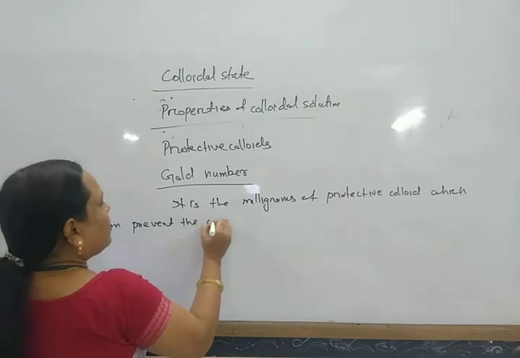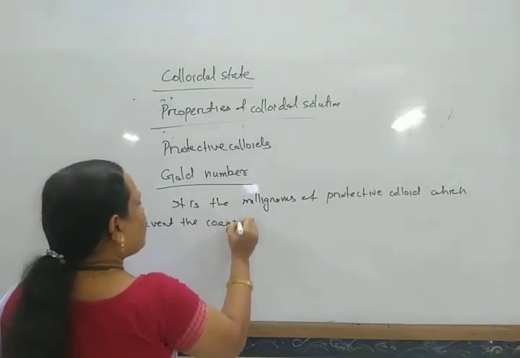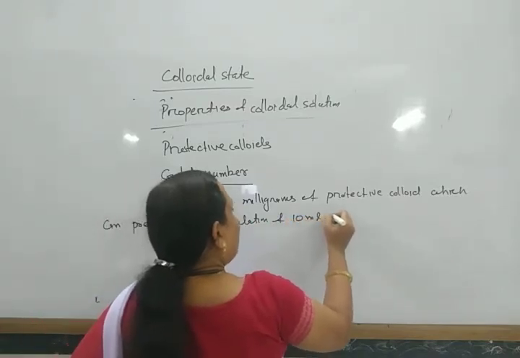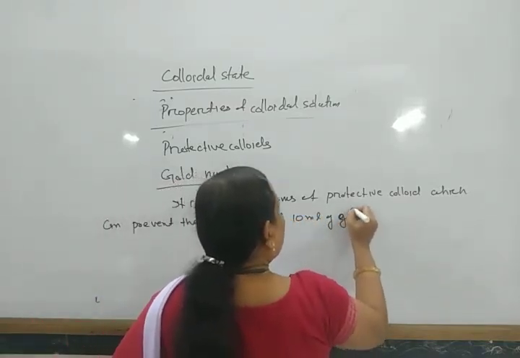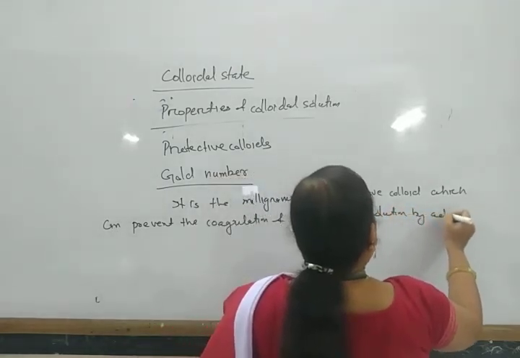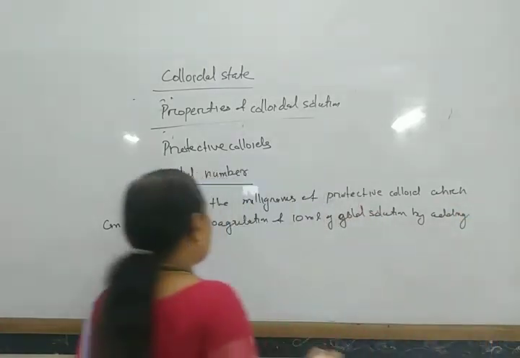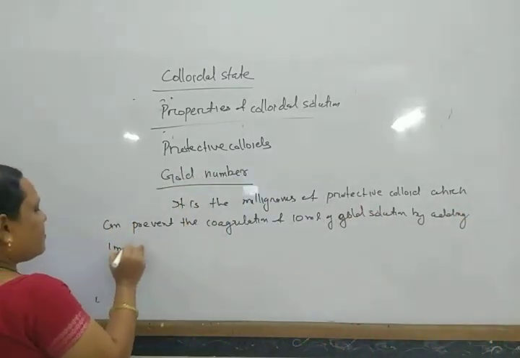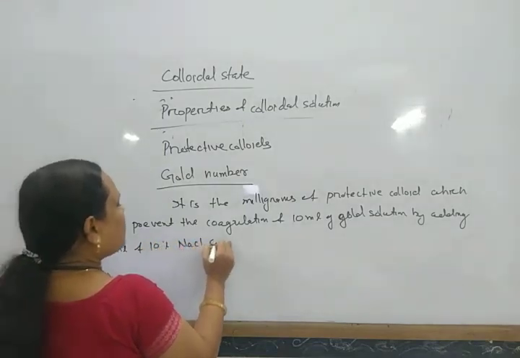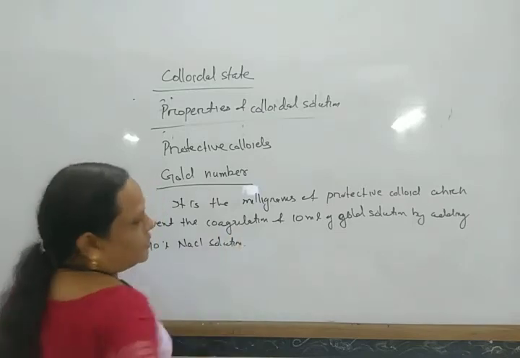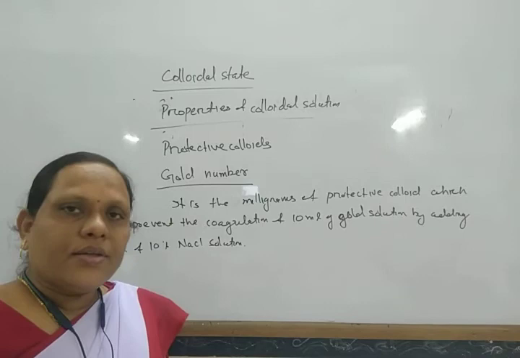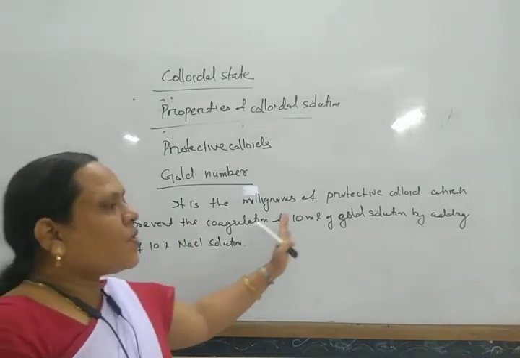the coagulation of 10 ml of gold solution by adding 1 ml of 10% sodium chloride solution. So if sodium chloride is added to the gold solution, then it may undergo coagulation.